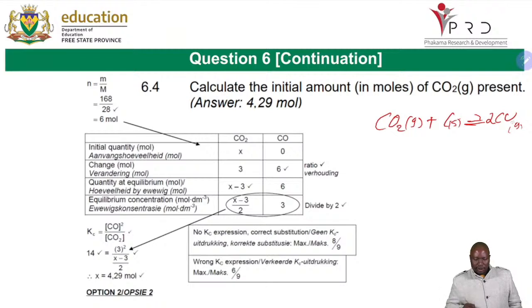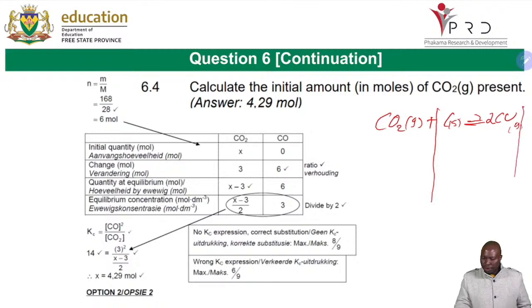So this one is not a gas, so we are focusing on the gas. You will indicate the reactant gases that you are having and the product gases that you are having. Even if you don't include this, it is fine. Our reaction is between that and that.